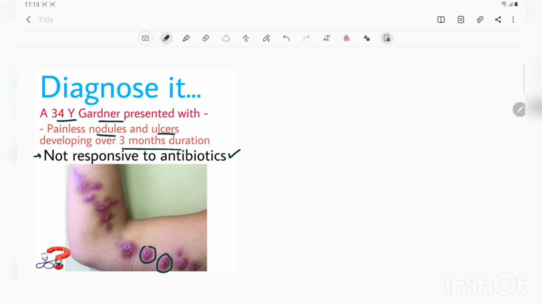We can think about a presumptive diagnosis by this no response to antibiotics and the patient being a gardener. Our diagnosis can be sporotrichosis. But we cannot confirm it till we get the histopathological examination done. Now let's discuss what is sporotrichosis.